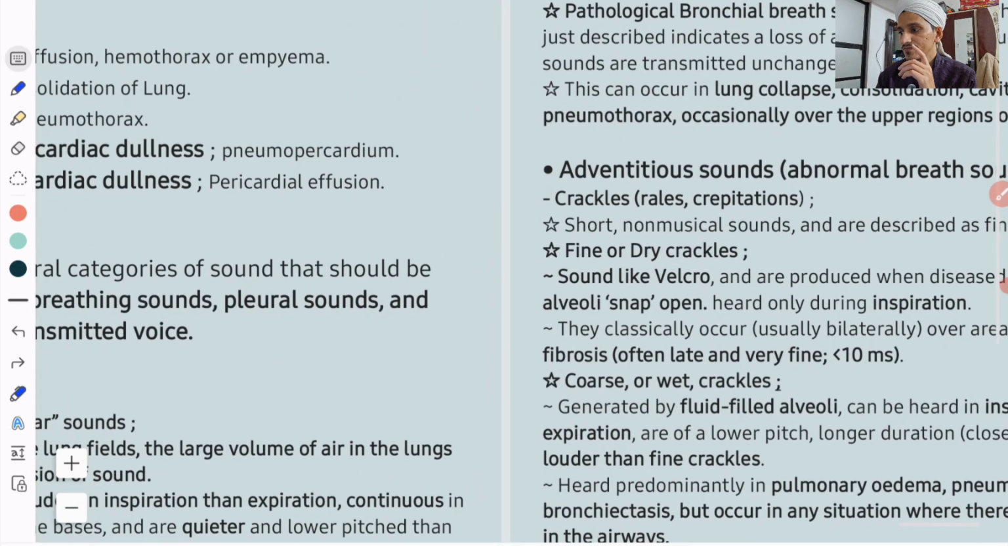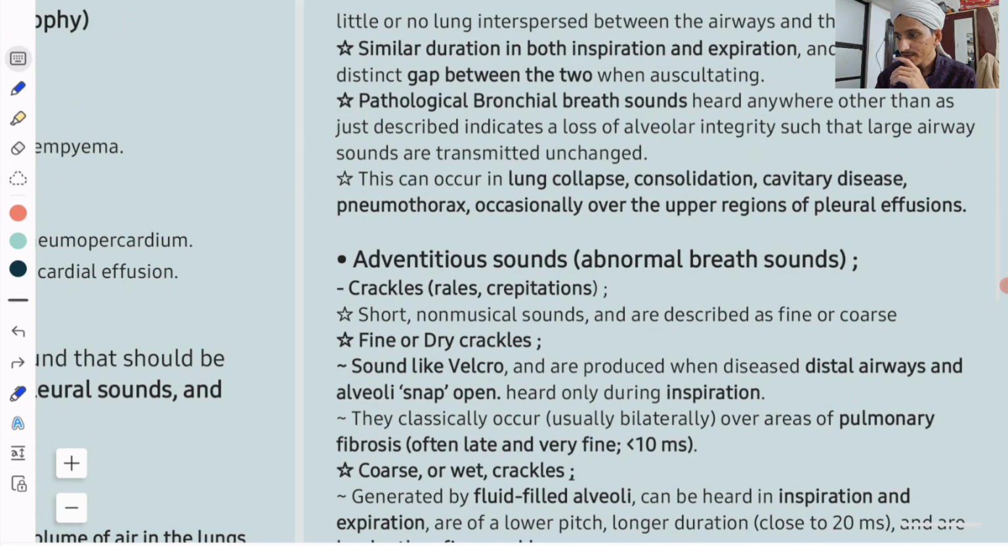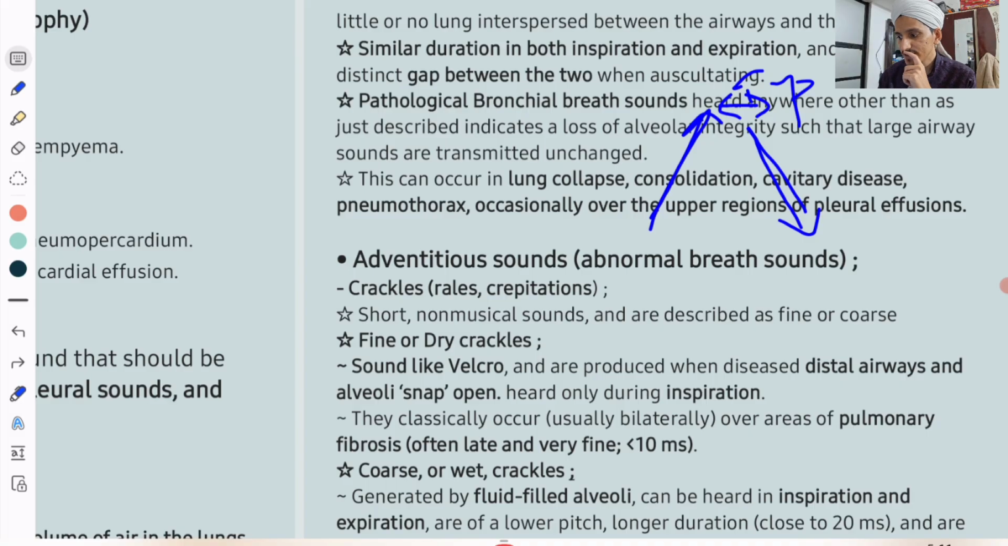And what is the quality of these sounds? There will be a gap between the inspiration and expiration, and the duration will become similar. This is inspiration, this is expiration, and there will be a gap. So this is the character of respiration in this patient.